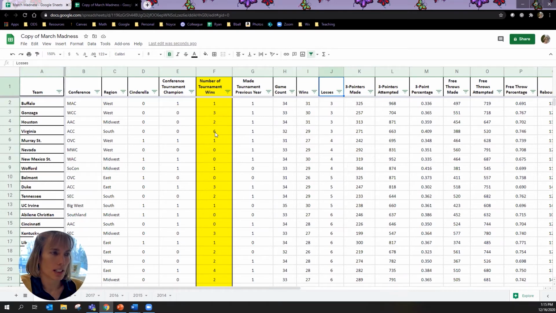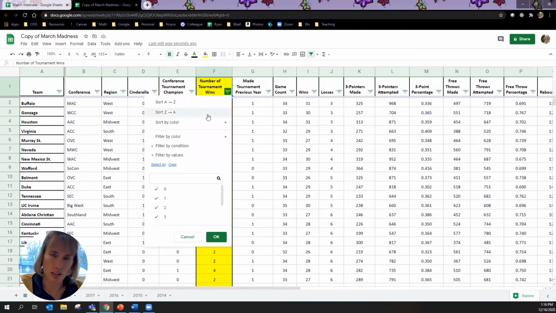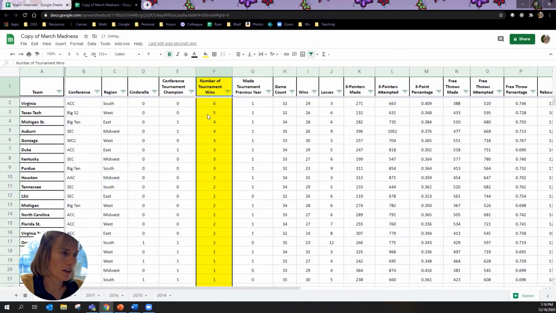So we're going to use this data to see, well, what is it that made these teams that won a lot? I'm going to just start by sorting by number of tournament wins, and I'm going to go biggest to smallest. So biggest would be Z to A. And so Virginia won the tournament. They won 6 games. And so if you had chosen Virginia in that year, you would have got 60 points, which is a big deal.